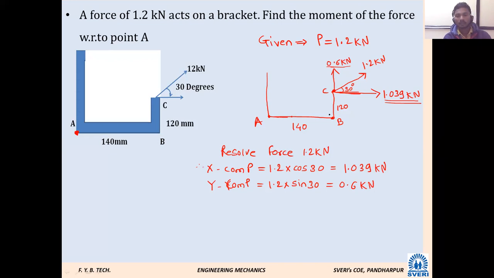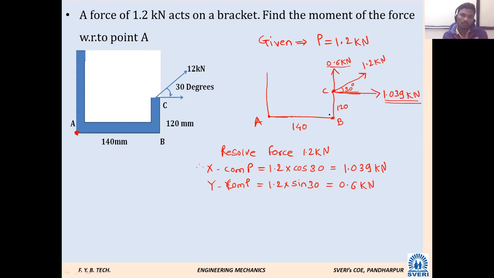Two forces: 0.6 kilonewton and 1.04 kilonewton. Now, are you going to consider our actual force of 1.2 kilonewton for calculating moment? No sir, because we have resolved it into two components.